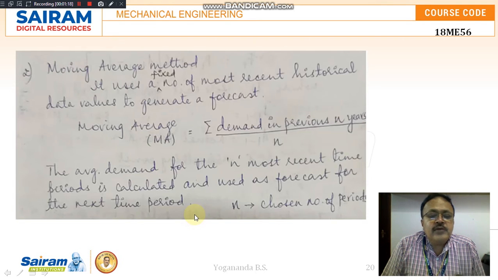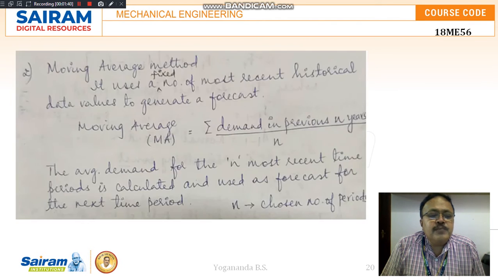Then the moving average method. That is a fixed number of most recent historical data considered. That is the summation of demand in the most recent previous n number of years, divided by n.